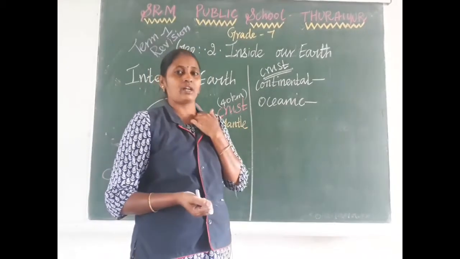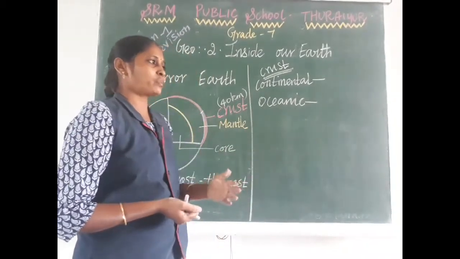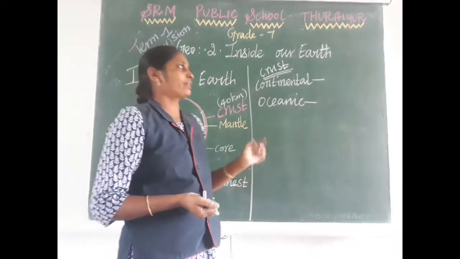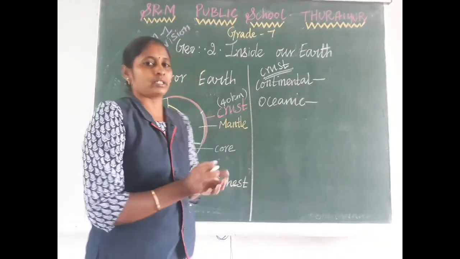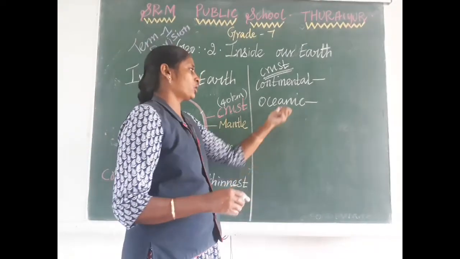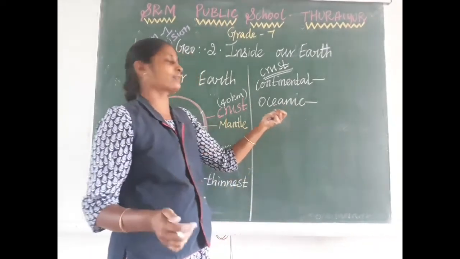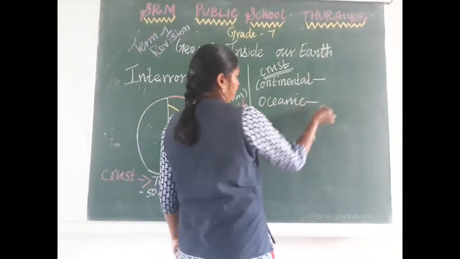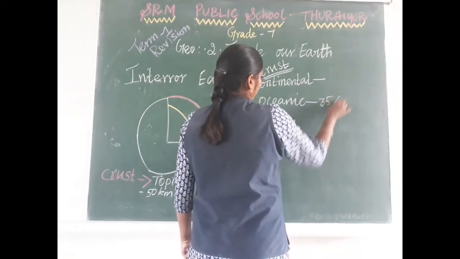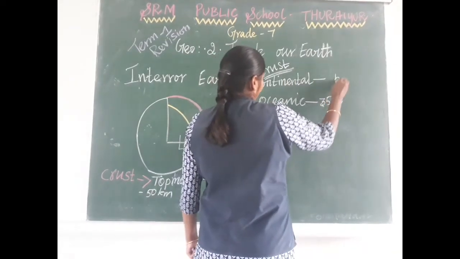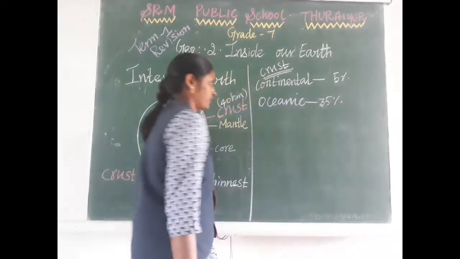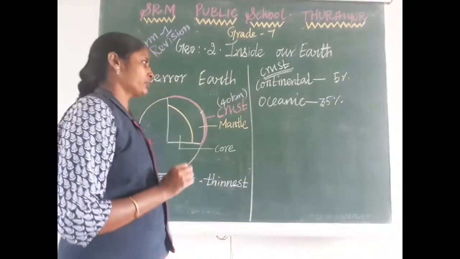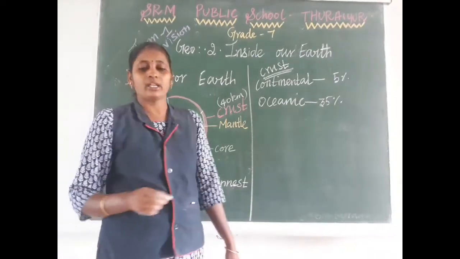You know very well, what percentage of land is present on earth? Around 29%, and 71% is fully covered with water. The area of the earth's surface covered by water is called oceanic crust. The depth of continental crust is 35 kilometer, and the depth of oceanic crust is 5 kilometer.